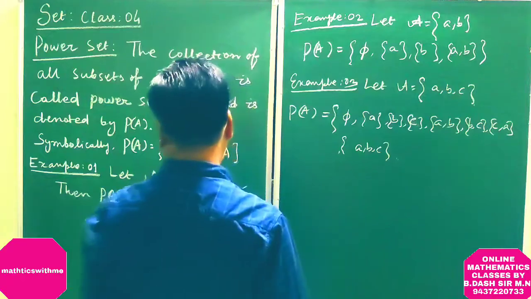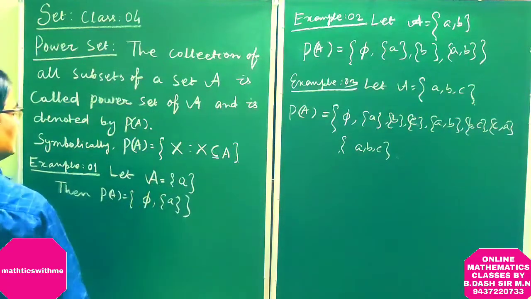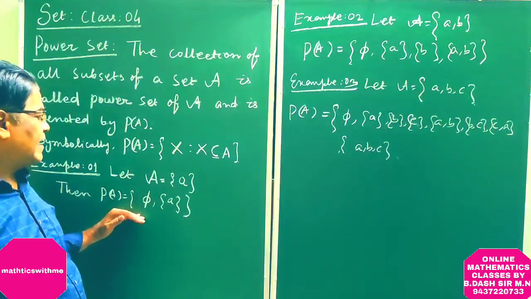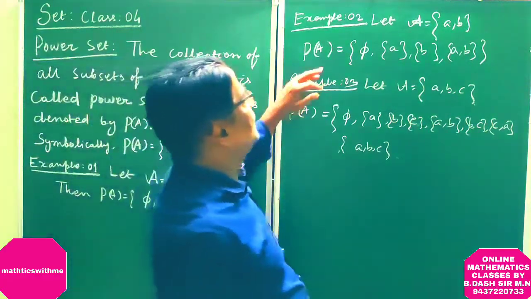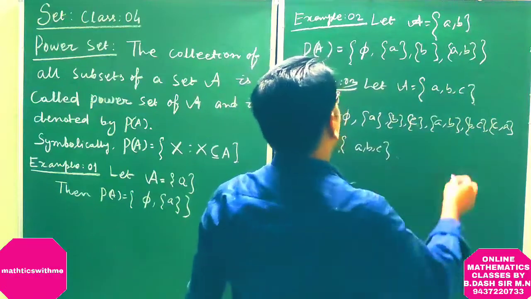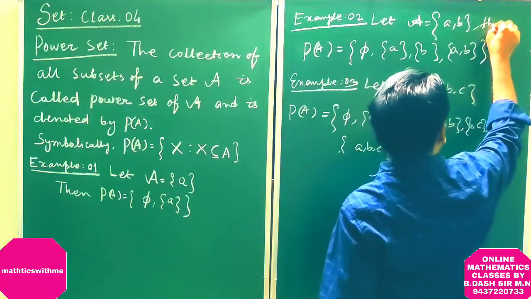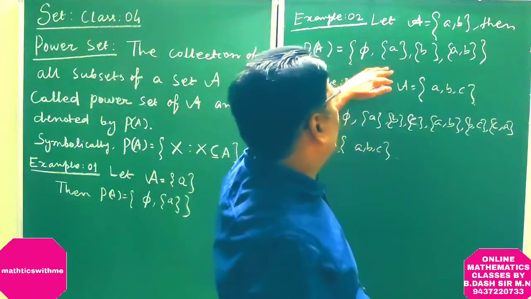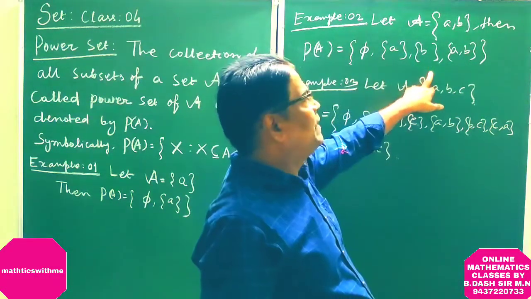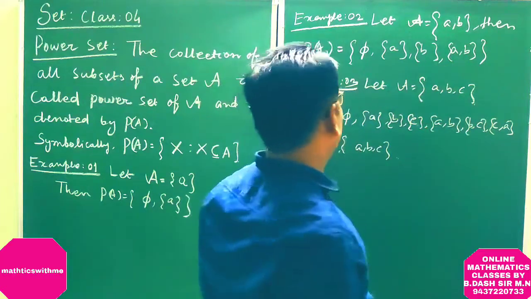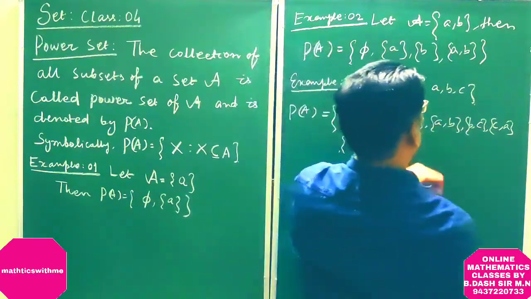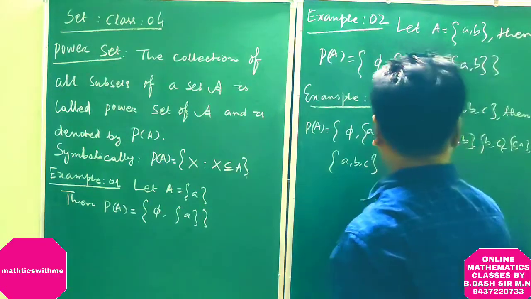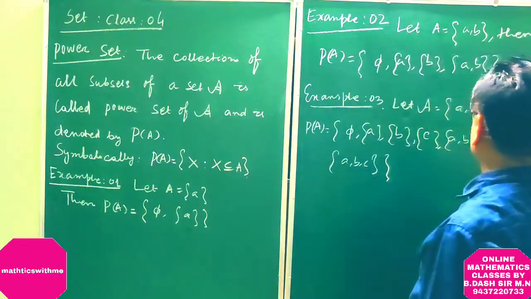So if we take A = {a}, then the power set of A will be phi, {a}. If we take A = {a, b}, then the power set of A will be phi, {a}, {b}, {a, b}, containing four elements. If A = {a, b, c}, then its power set has 8 elements.